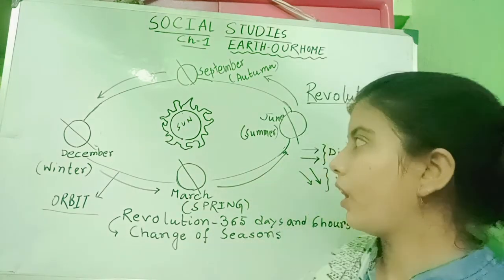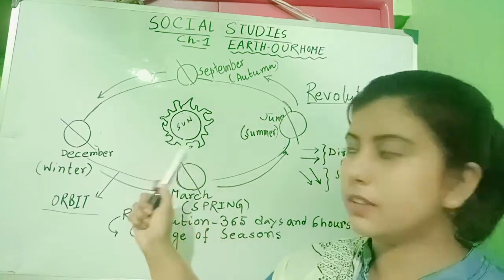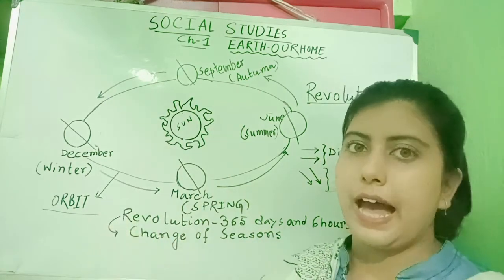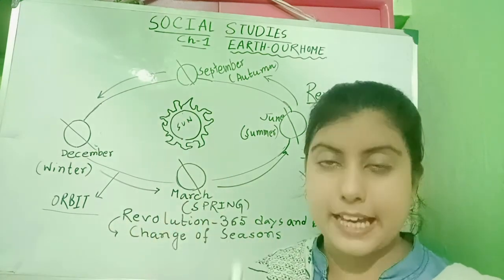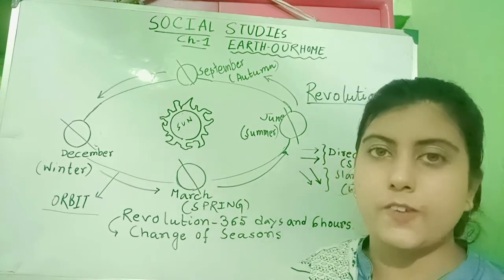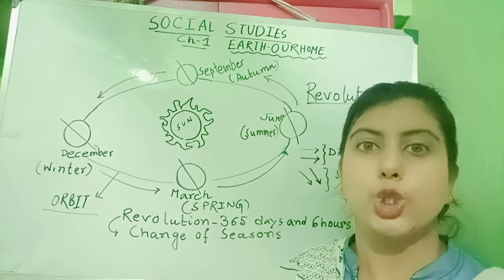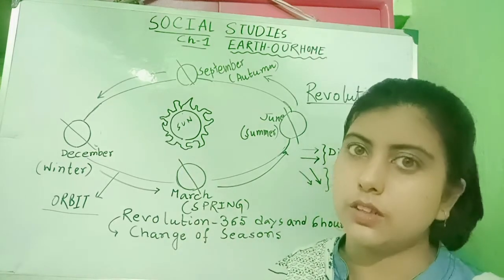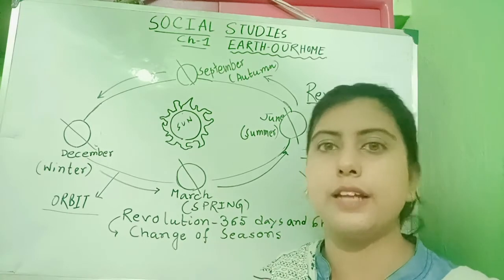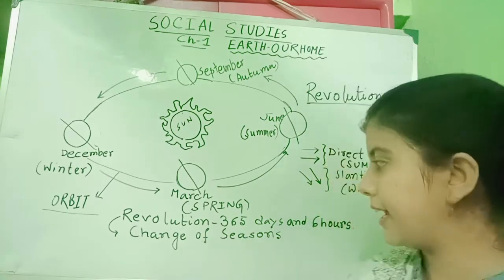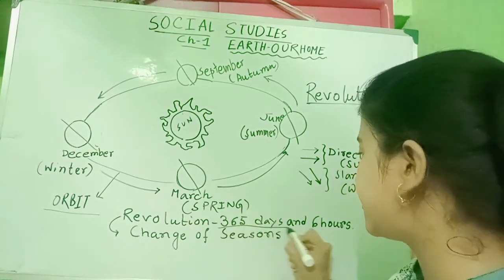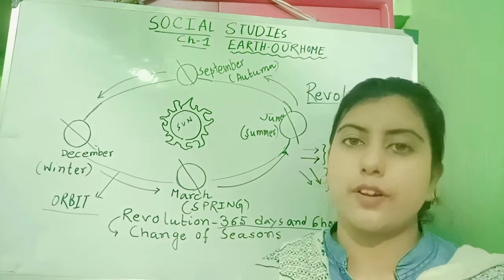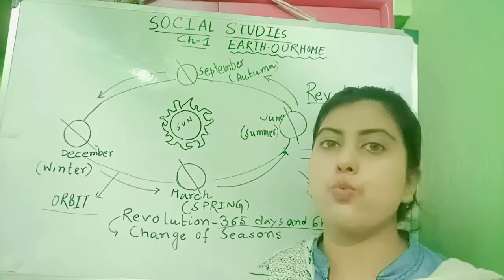Now, this is the sun and the earth is revolving around it. The earth takes 365 days and 6 hours to complete one revolution around the sun. So, after one revolution, it is almost 1 year.